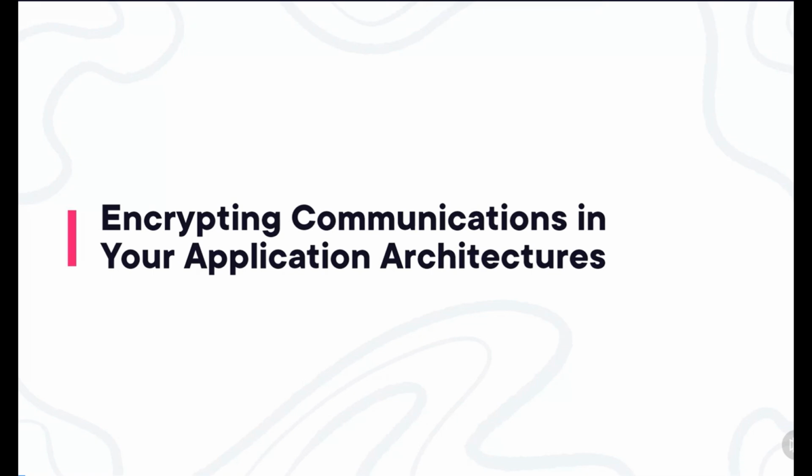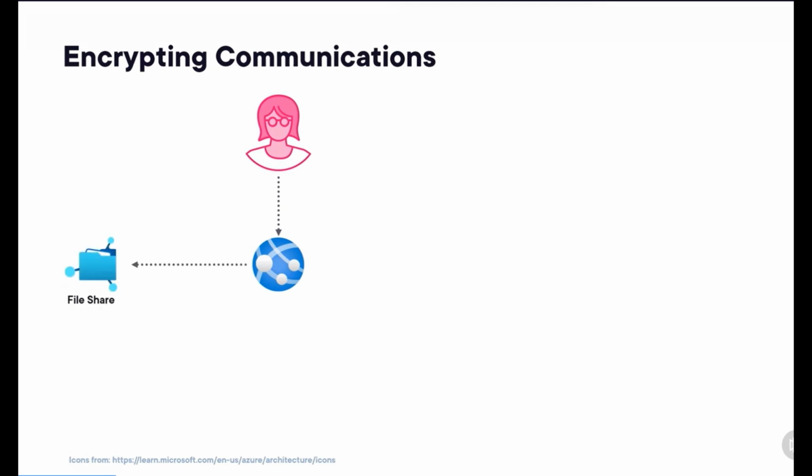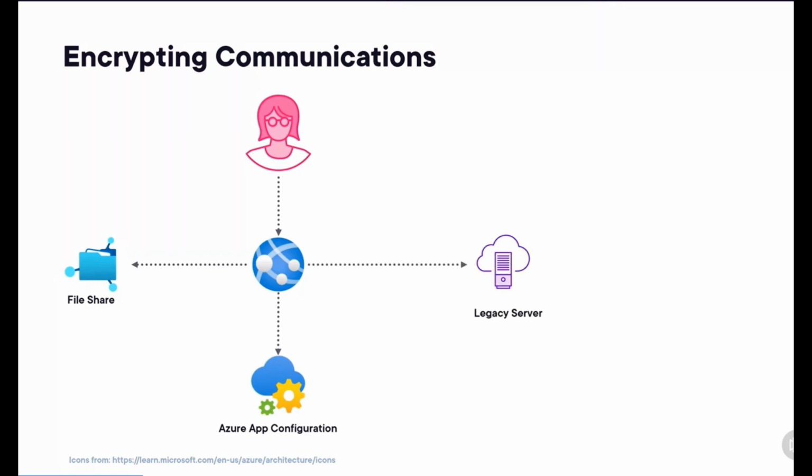Now let's talk about how you can apply all of this when you want to encrypt the communications going on in your own architectures. In general, I would recommend you to start going over your architecture and identify all the lines of communication. For example, if you have a web application, there are users accessing your application over the internet. But that application might also access one or more file shares, have a configuration sitting somewhere on another server in Azure, and maybe it has to fetch files from a legacy server in your own network.